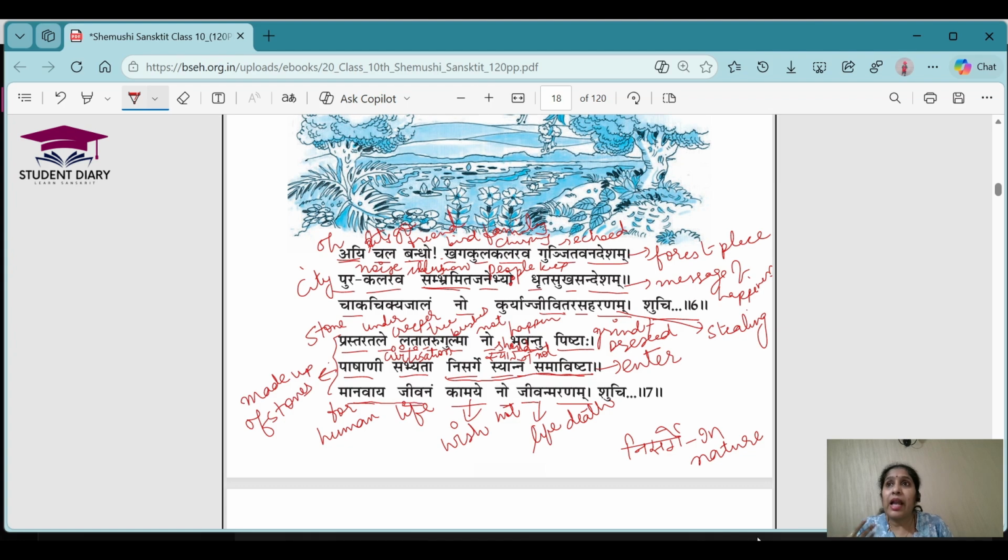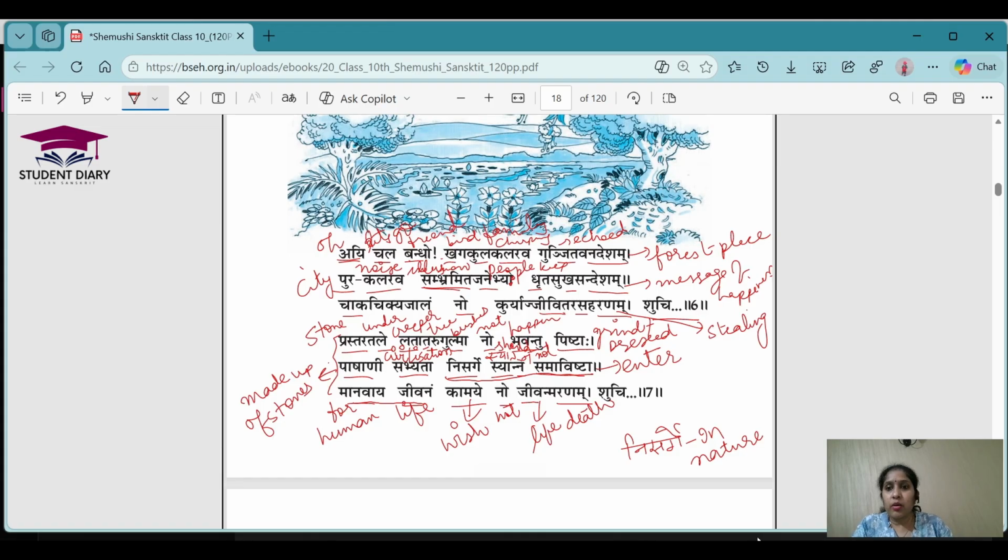And he is hoping for a life for humans, not the life in which they are not living. That is just like death for him. He's saying that we are just losing the nectar of life. So according to that, he is feeling that we are dead. So he wants a life for the humans, not the life in which they are dead. Okay, so in this he is praying that the creepers, trees and bushes should not get pressed under the stone, and the civilization which is made up of stones should not enter the nature, and he is praying for a life for humans and not the life which is equivalent to death.